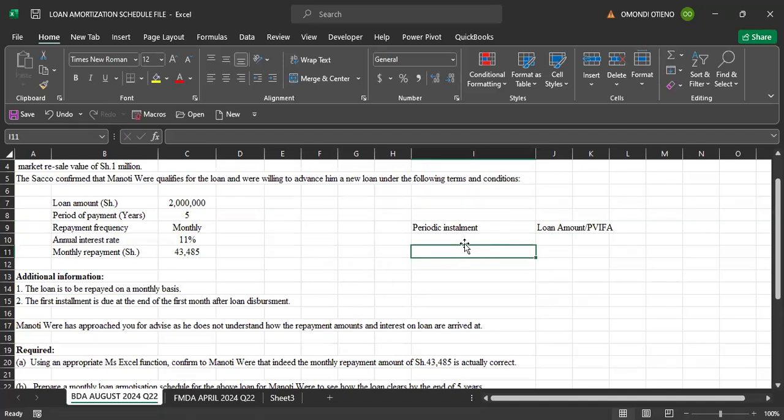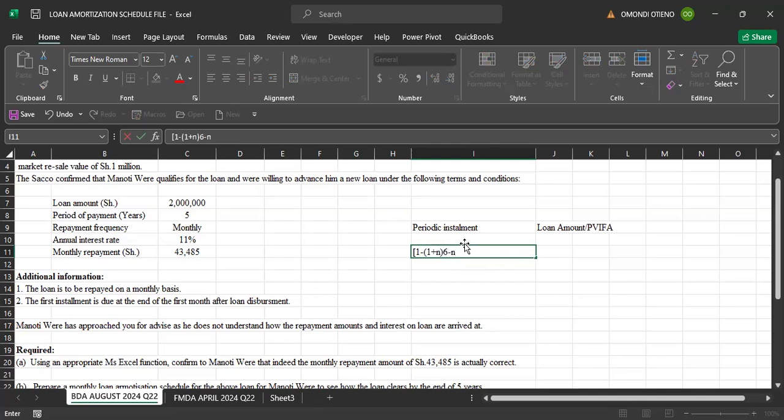PVFA is arrived at by taking 1 minus, open the bracket, 1 plus r, close the bracket, raised to power negative n.